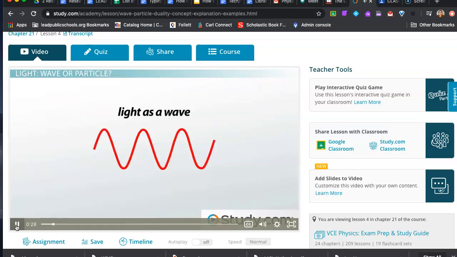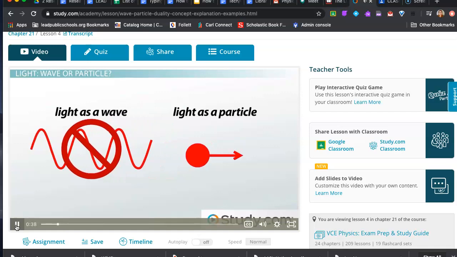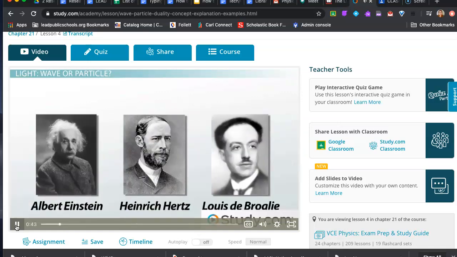But at the beginning of the 20th century, scientists had begun to question the wave-like nature of light. They had found new evidence to suggest that light was not really a wave, but more like a particle. To solve the problem, famous scientists like Einstein, Hertz, and de Broglie had to put their heads together and come up with a better solution for how to think about light. Their contributions led to the current scientific theory of wave-particle duality.